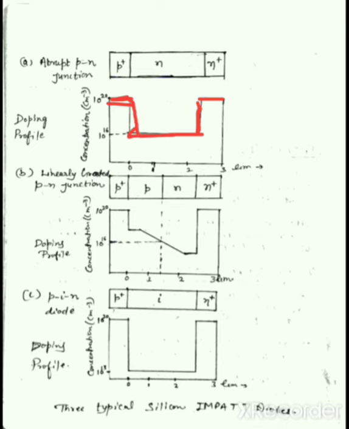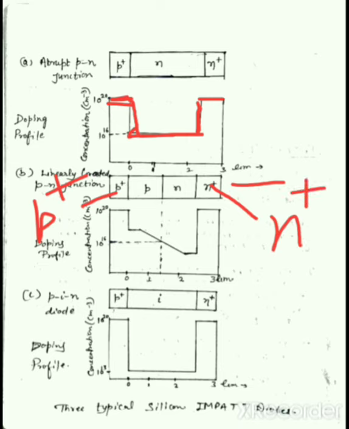Second diode is the linearly graded PN junction diode. In this diode the structure is shown here. In this structure, at one end of the diode doping is P plus, and at the other end doping is N plus,